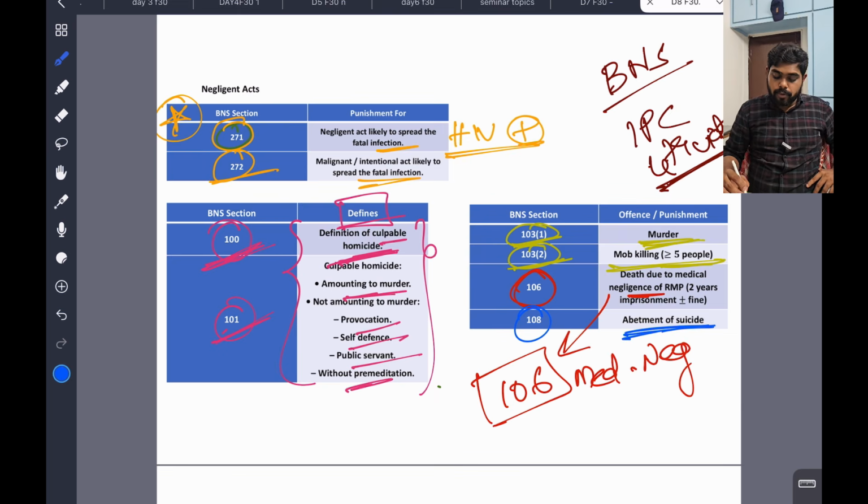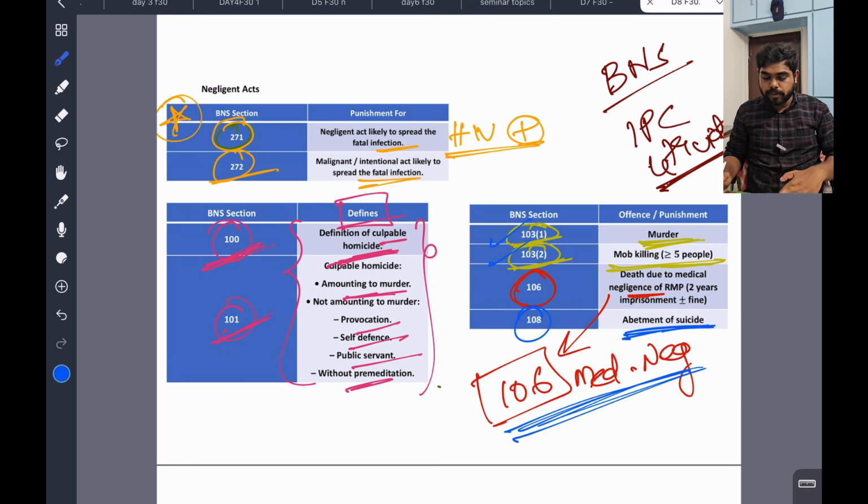This is also important. So 103(1) and 103(2) are murder and mob killing. 106 is death due to medical negligence. Clear, important. HIV spread, with knowing or without knowing, 271 and 272. 100 and 101 are the culpable homicide definition. Here we have murder, mob killing, and 106 medical negligence. They can ask this directly. 108 is abatement of suicide.